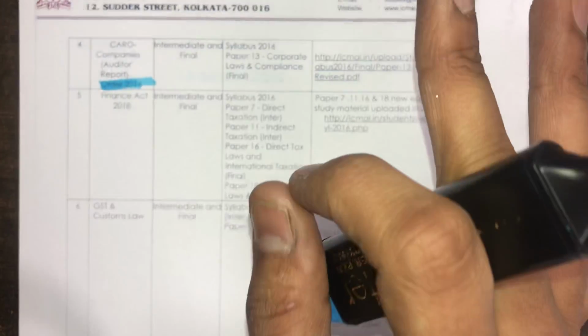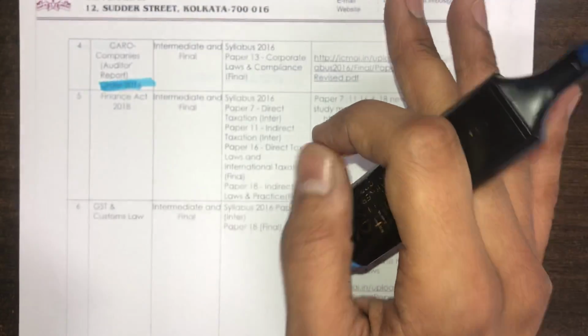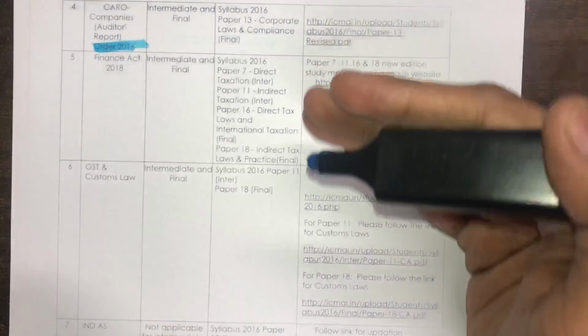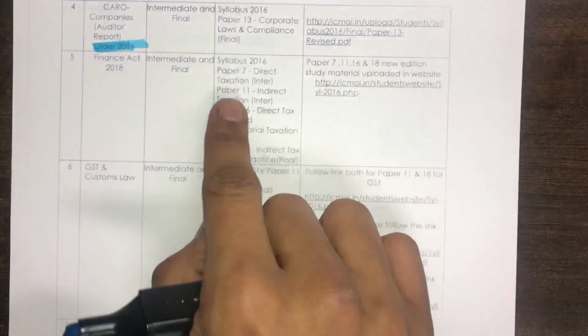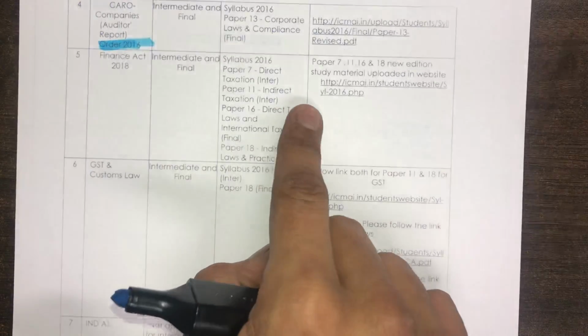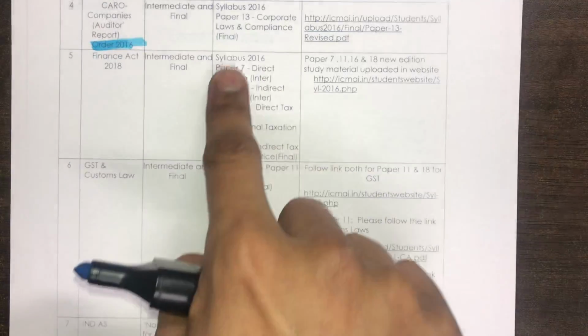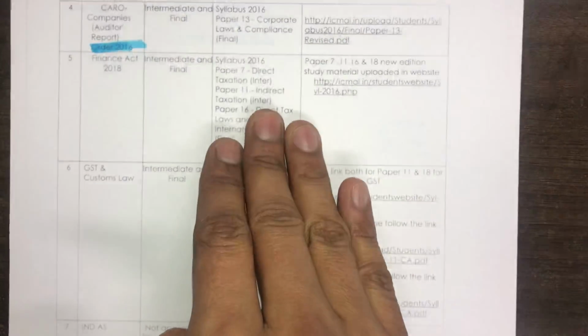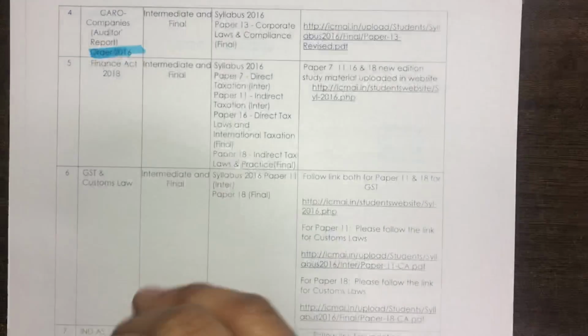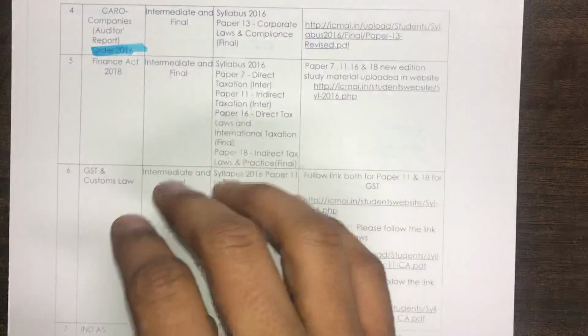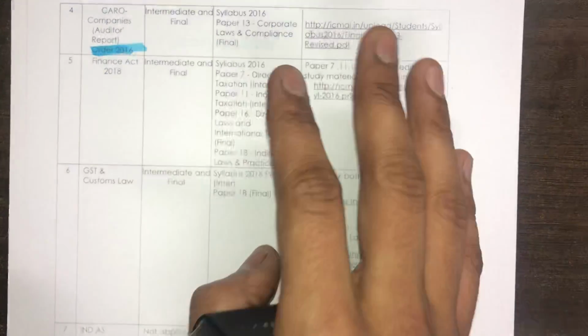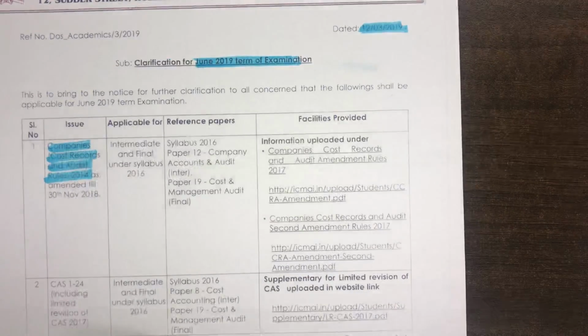It is highly recommended for all the intermediate students to please read this clarification with respect to other papers like direct taxation and indirect taxation, so that you are aware of the amendments which are to be made in these subjects. For paper number 12, rest assured that the books and the lectures which are provided to you are more than sufficient. Now coming on to the final students, paper number 19, cost and management audit.